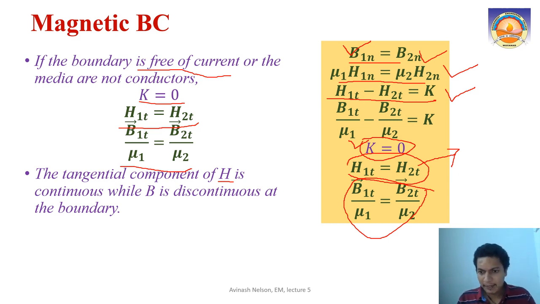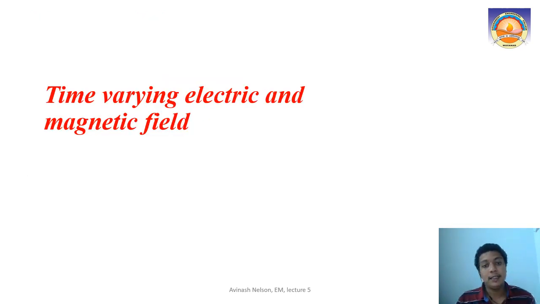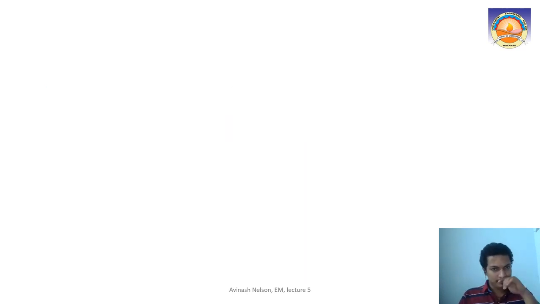Now we are getting into some of the last portions of this module, that is, time varying electric and magnetic fields. We are going to modify our Maxwell's equations. Till now our equations were for static fields, right? So now we are going to get into time varying fields.